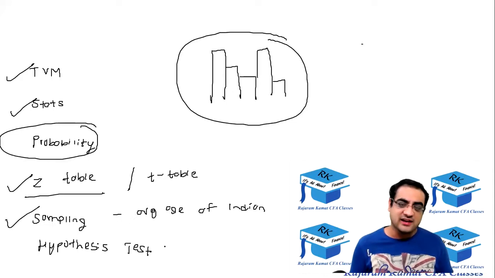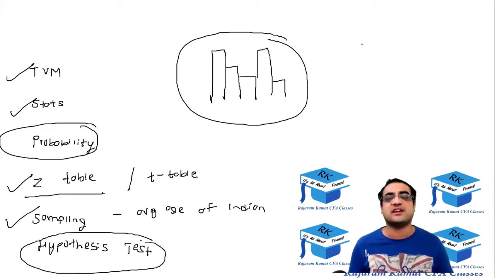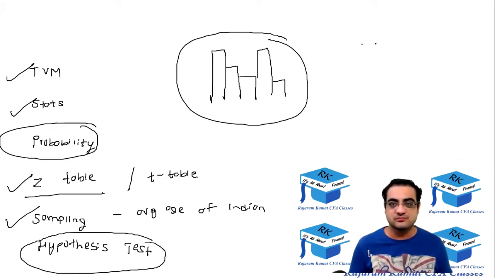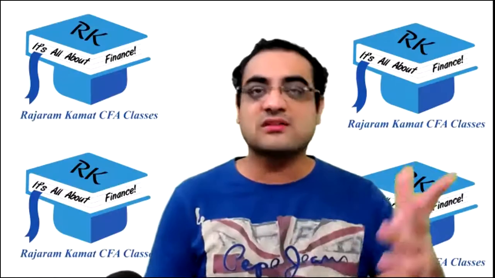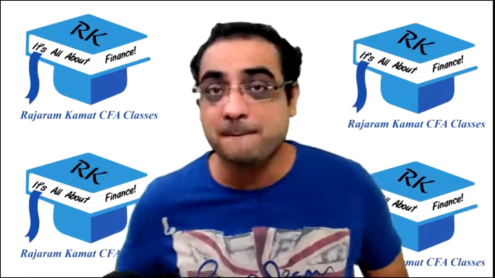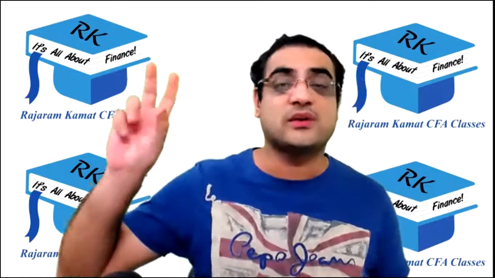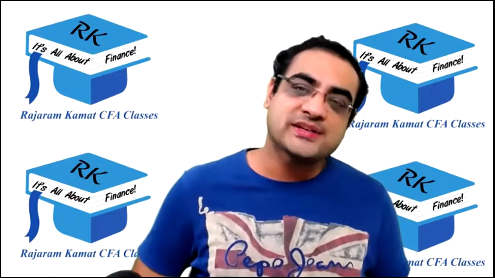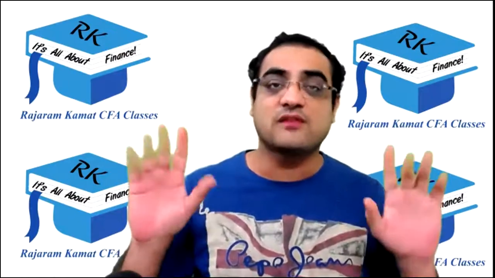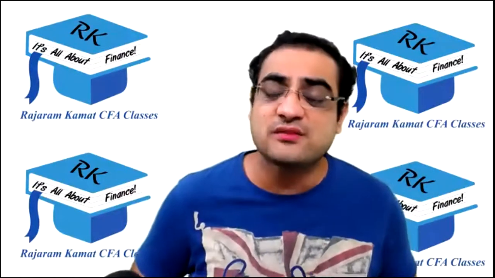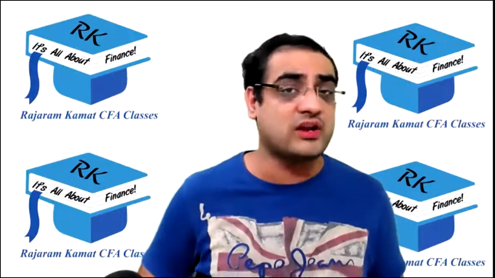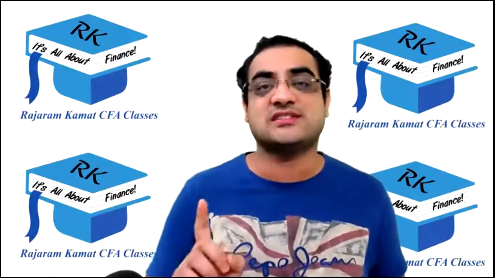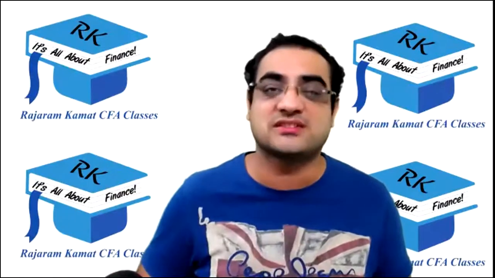This one and this one, they are a little bit tricky chapters. Okay, so this was the introduction of the subject. Overall, there are 180 questions that you will be tested in the CFA exam. 180 questions will come from 10 subjects. One of them is cons, and cons has a weightage of 10%. That means out of 180 questions, 18 questions would be coming from these topics that we just discussed right now.